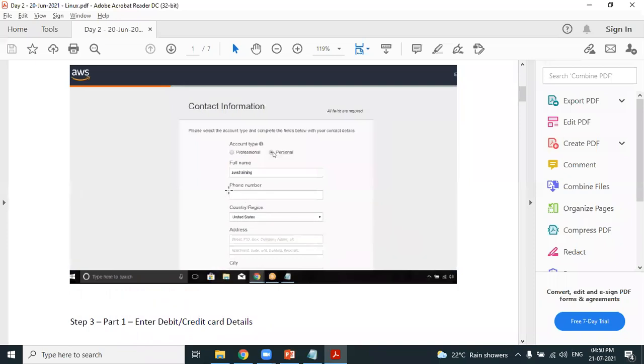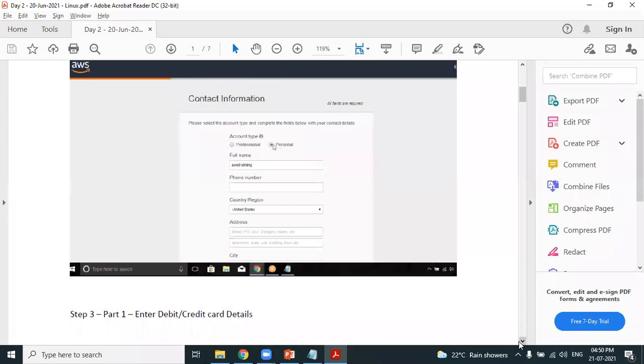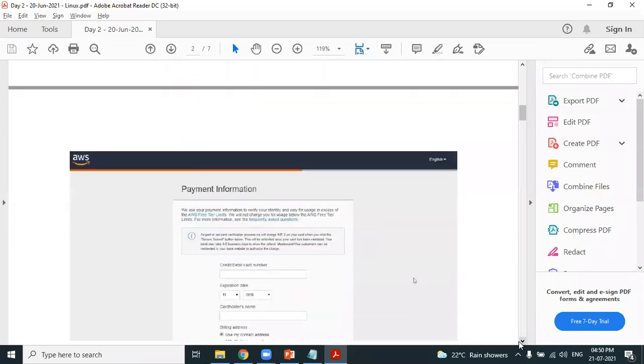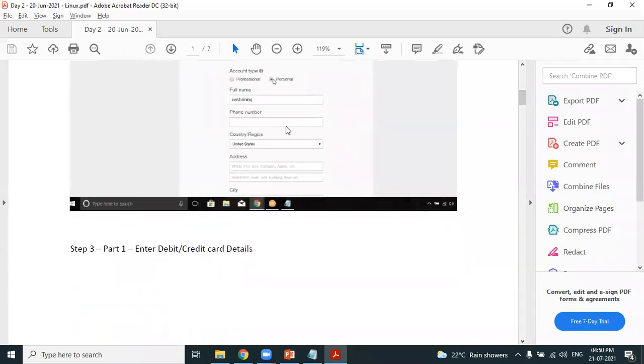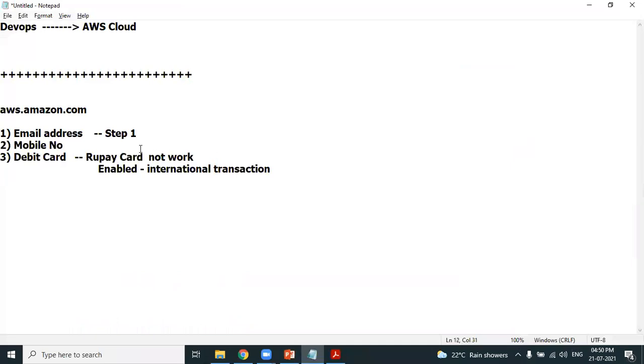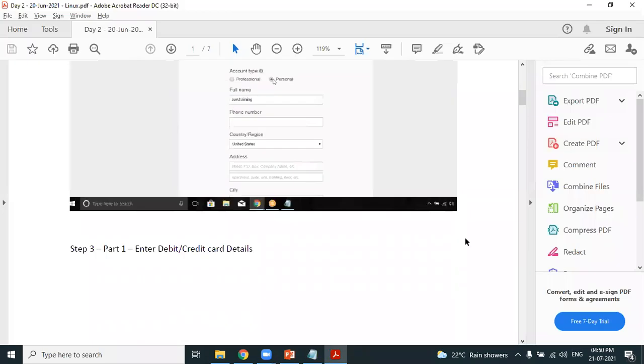I have seen some participants entering an India mobile number, country as US. You have to provide the right country and provide the right address. See, I'm providing the details. Next. So personal account, phone number, you have mobile, you have mentioned in step 2. Step 2, you have entered your mobile number, scroll down.